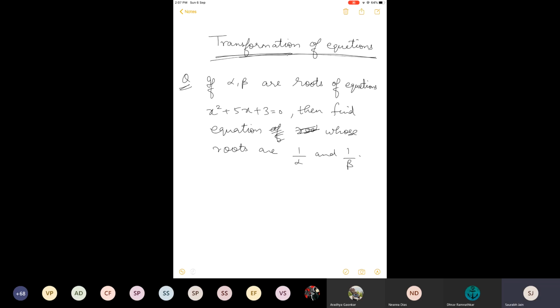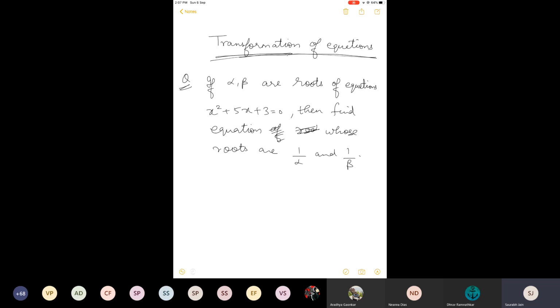So in this particular article, we are given an equation, we are given roots, and we have to find a new equation whose roots are somewhat related to the roots of the first equation. How? The roots of the first equation are alpha and beta, and the roots of the new equation that we have to obtain are 1 by alpha and 1 by beta.